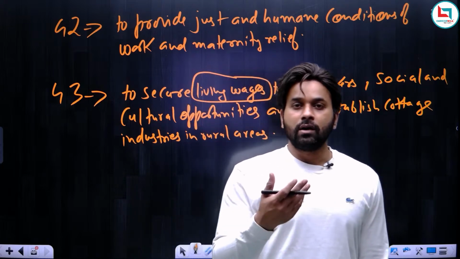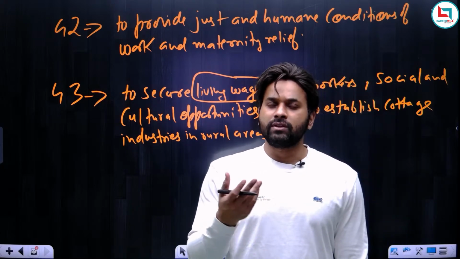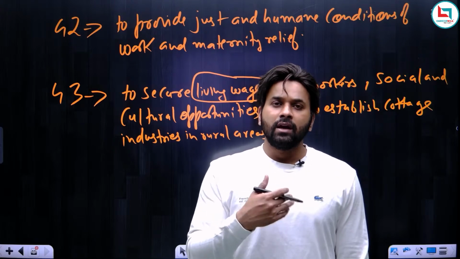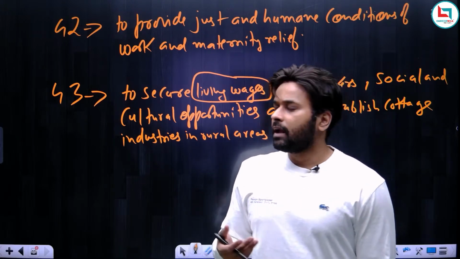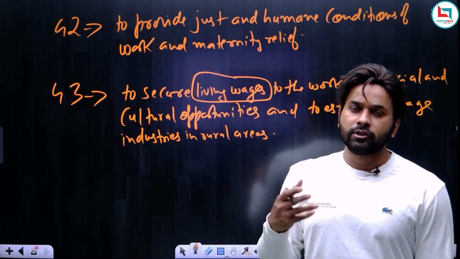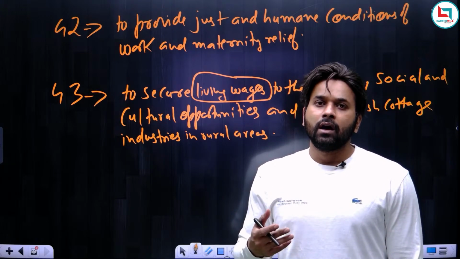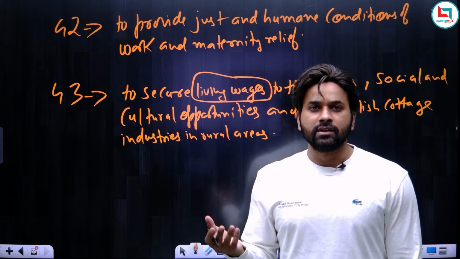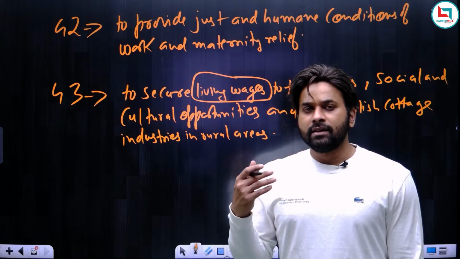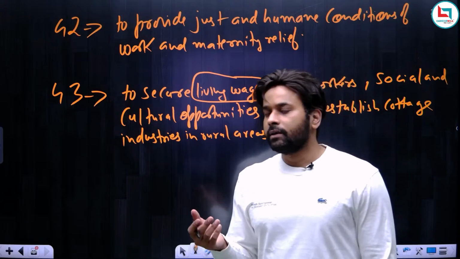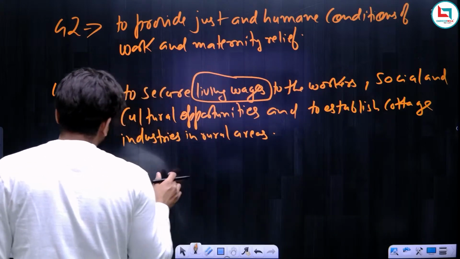If you are earning an amount which is sufficient only for your day-to-day expenditure, then you cannot invest in other things. And in fact, at present, the real situation of a country is that people really do not have money to invest in health, education, or other things. They can only buy the necessities. Otherwise, they are not able to spend more than that. Okay. So this is Article 43.